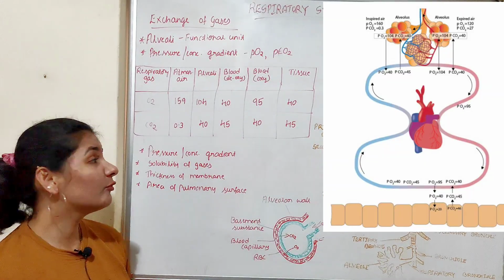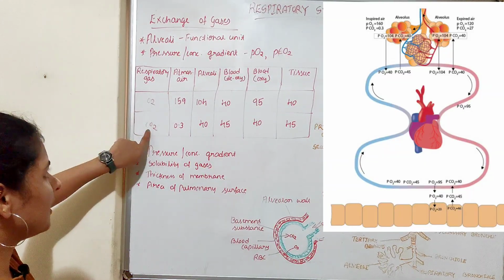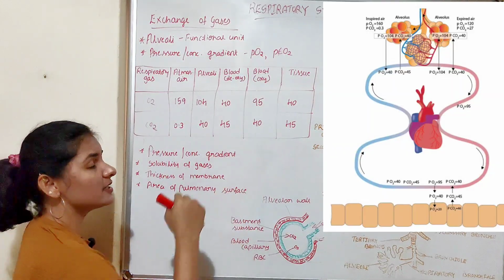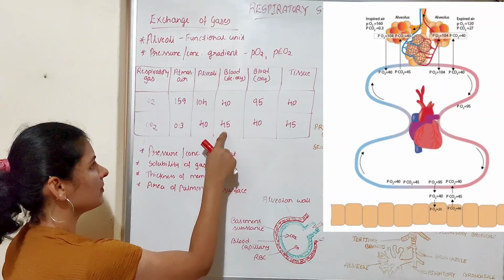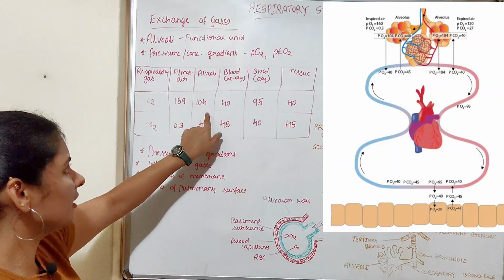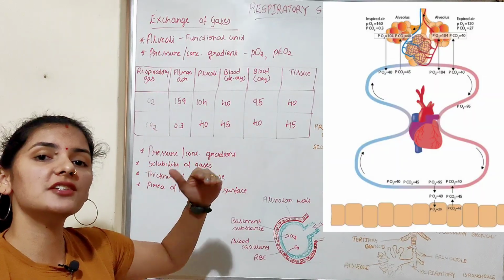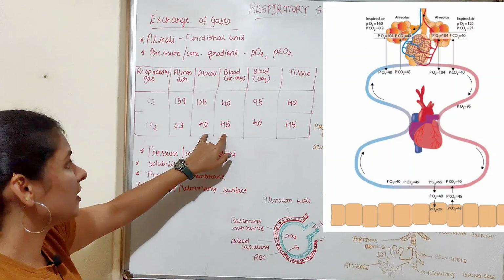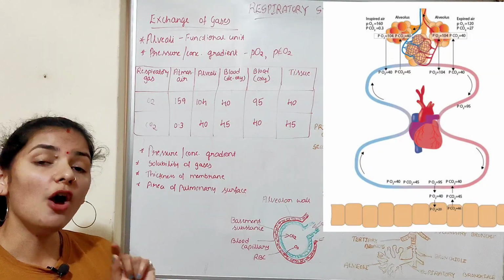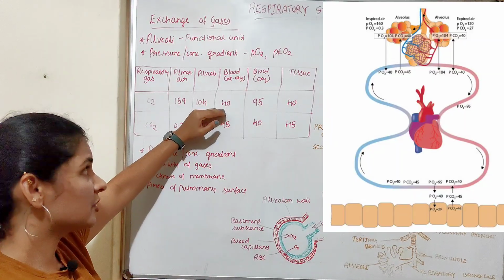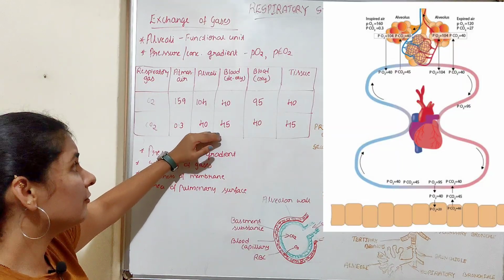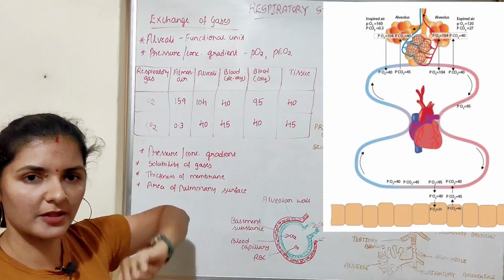But when you observe carefully, when you compare the partial pressure of oxygen and the carbon dioxide, the partial pressure difference of the oxygen at different sites is way higher than the partial pressure difference of the carbon dioxide. So here the partial pressure difference of the oxygen at different sites is about 55 to 65 mmHg, whereas the partial pressure difference of the carbon dioxide at different sites is only 5 mmHg. Can you tell me why oxygen requires such a high partial pressure gradient when compared to carbon dioxide, or why carbon dioxide can diffuse with only a very small partial pressure gradient?